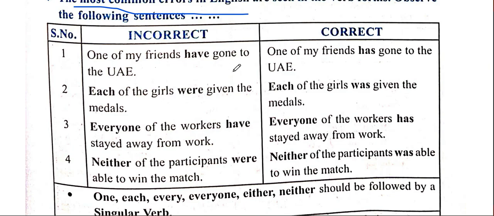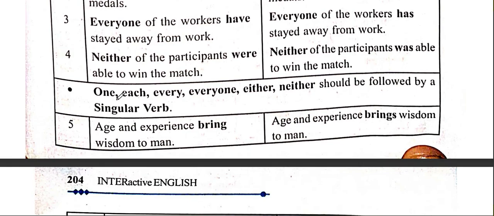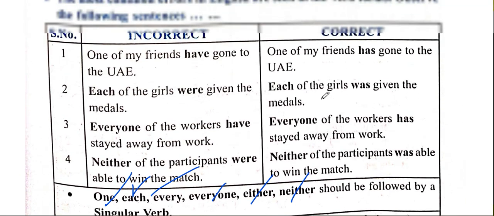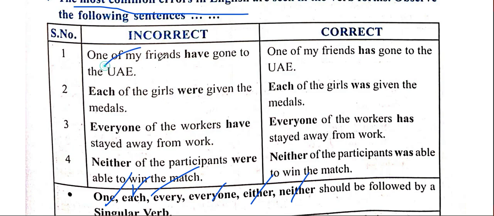One of my friends have gone to the UAE. Here we have a mistake. First of all, let me show you: one, each, every, everyone, either, neither. When you have these as subjects, they should be followed by a singular helping verb. For example, one of my friends: here we have two points to be noted. One of my friend could also be given, and you need to identify whether the sentence needs improvement or not.